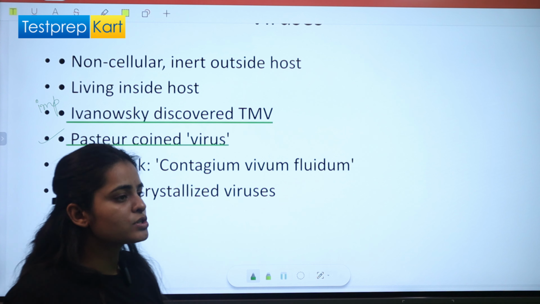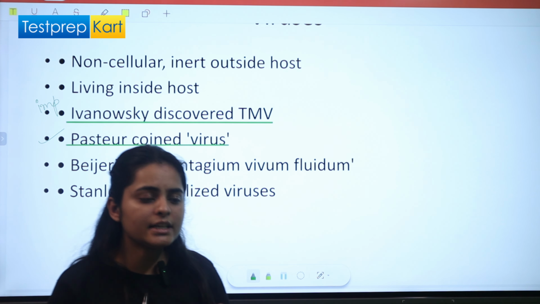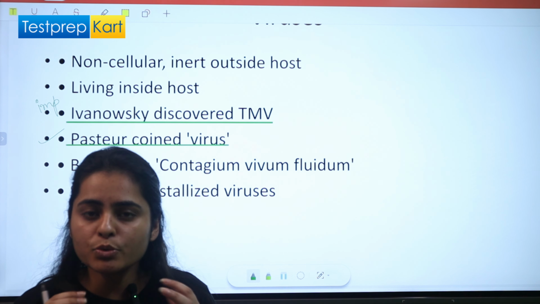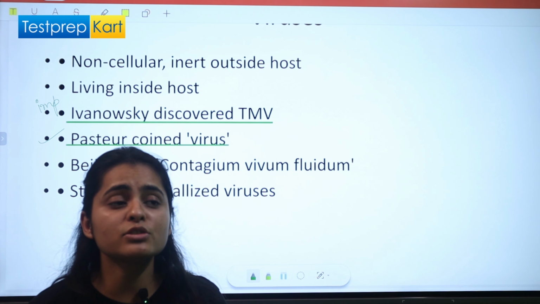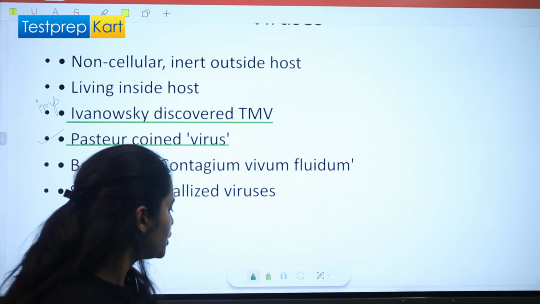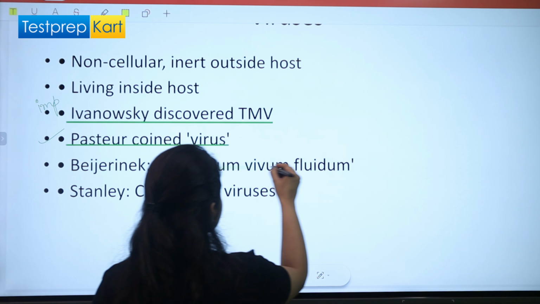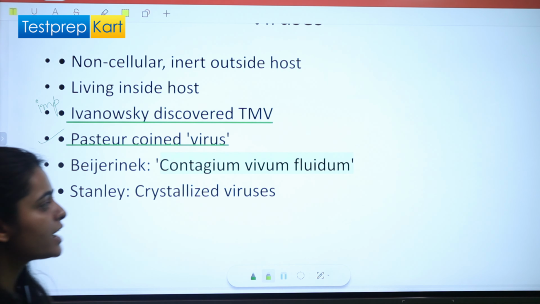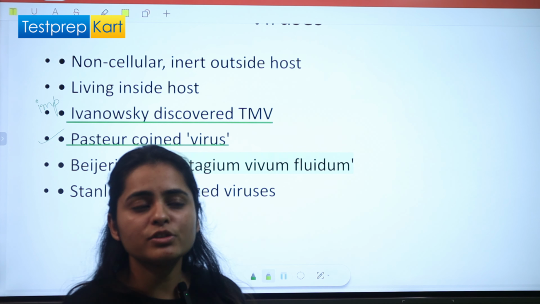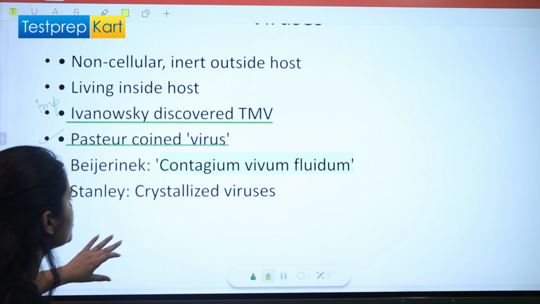Beijerinck used one statement, that is contagium vivum fluidum. That means it is a fluid through which viruses act. They use a fluid which is contagious in nature, that means disease causing. So this contagium vivum fluidum is the statement given by Beijerinck, which says that viruses have a fluid which is contagious in nature. That means they are pathogenic in nature.